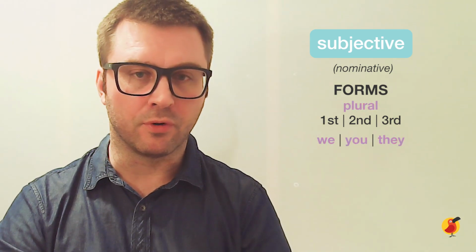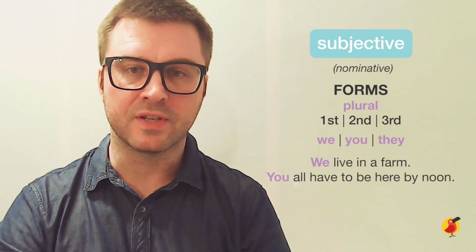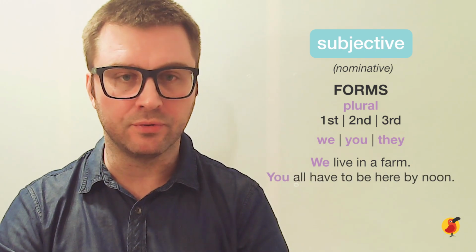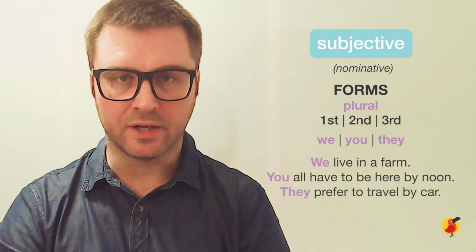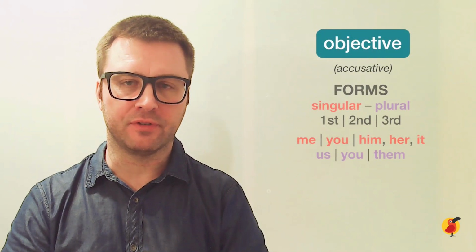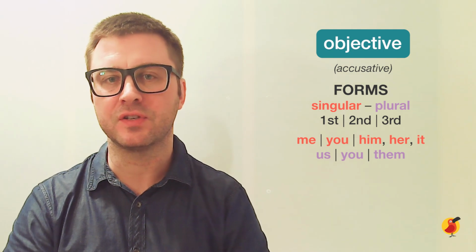For the plural forms, we can have the first person as, we live in a farm. For the second person plural, we can say, you all have to be here by noon. And in the third person plural, they prefer to travel by car. The forms of the objective case are me, you, him, her, it, us, you, and them.